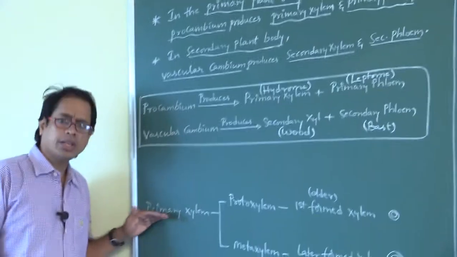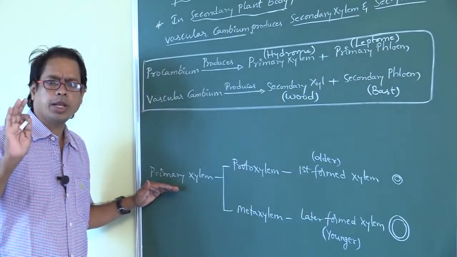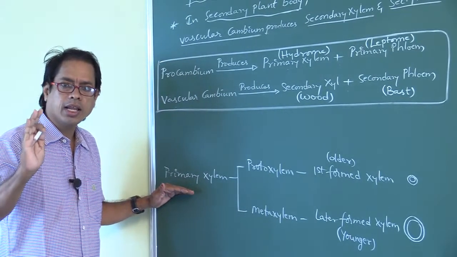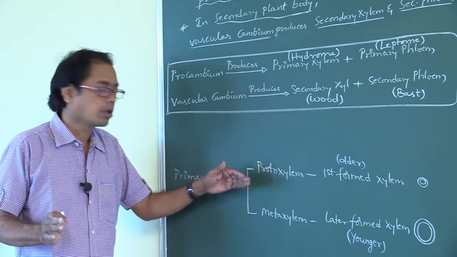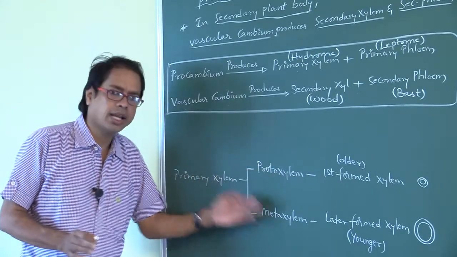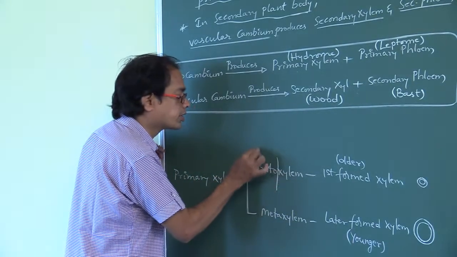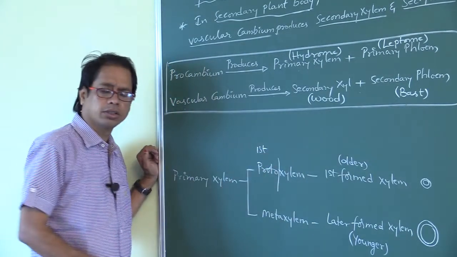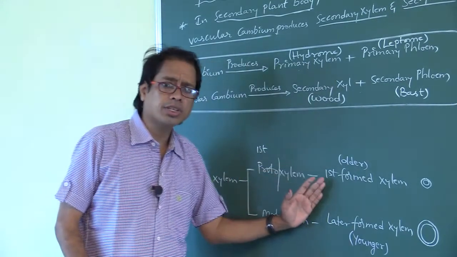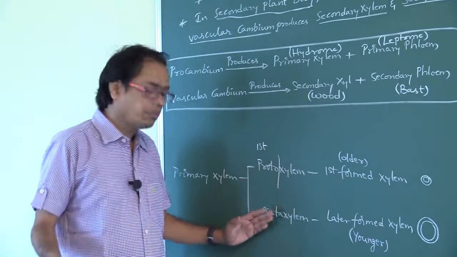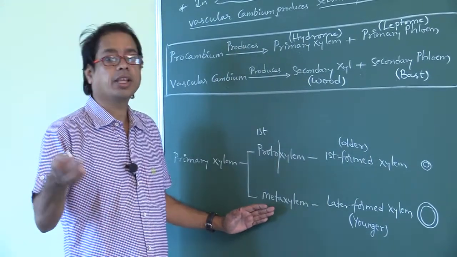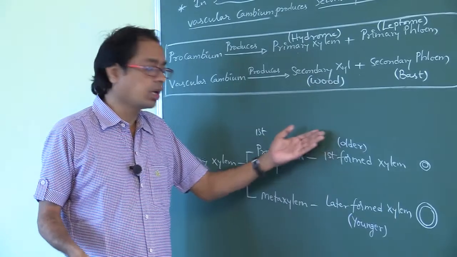Next, primary xylem. In the primary plant body, primary xylem is present. This primary xylem is of two types: protoxylem and metaxylem. Proto means first, so first formed xylem is called protoxylem. Later formed xylem is called metaxylem. Later means younger; first formed means older.